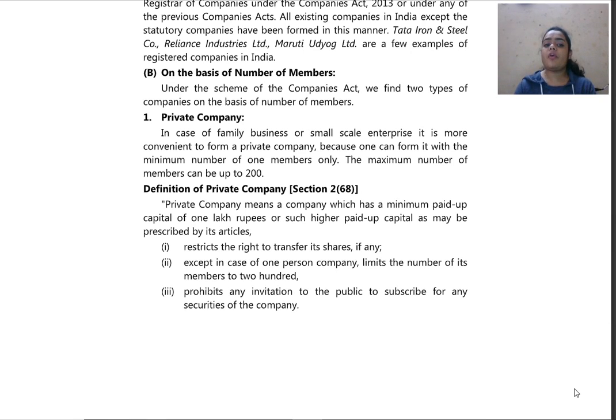But in case of a public company, we will see that the government shall hold 51% of the share capital and the remaining 49% shall be held by the public. So in case there is any fraud, in case there is any loss, government has that much amount of shares that it can pay back to all the people who are in loss. So in private company it is not allowed. In private company, there are only 200 members and only they can take the shares of the company.